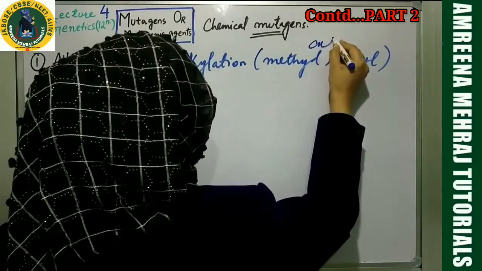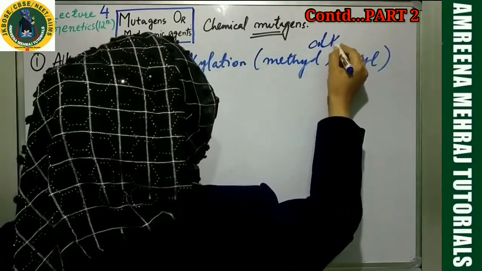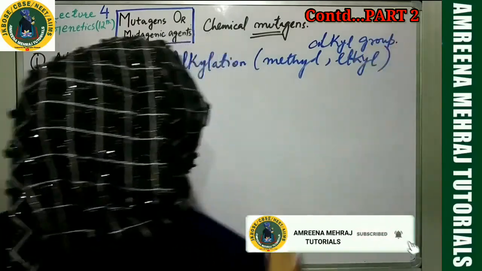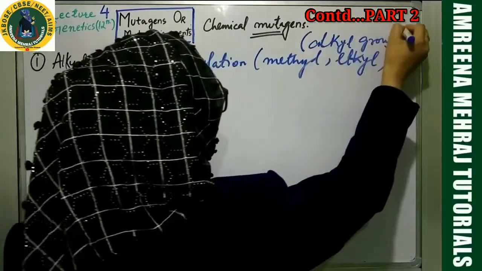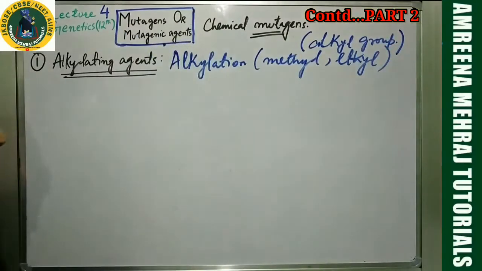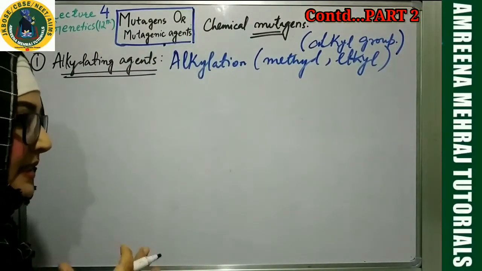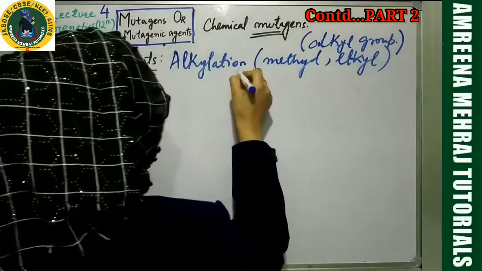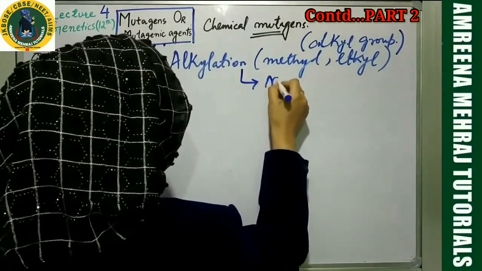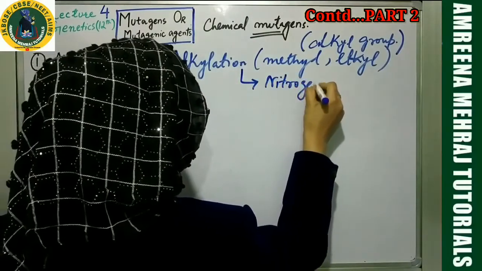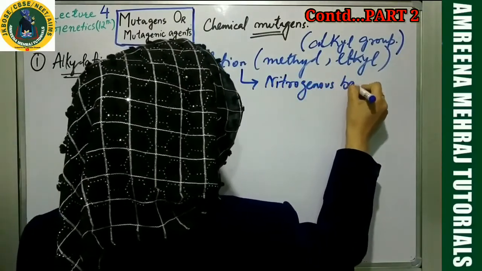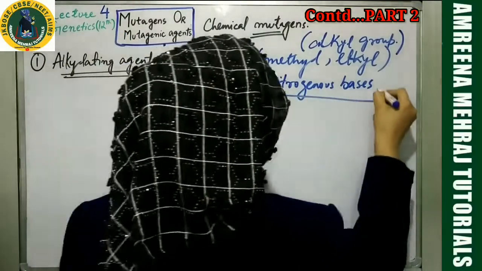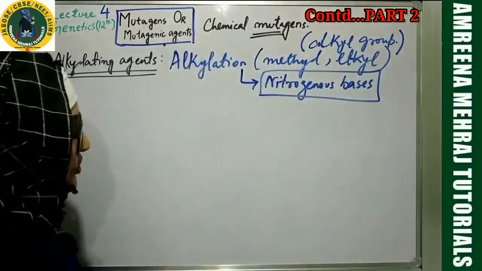So what is this group basically? This is the alkyl group. Either a methyl group or an ethyl group will be added. Now, ma'am, where will it be added? In the DNA. It will be added to the nitrogenous bases. So alkylation will happen to the nitrogenous bases. We are not bothered about the phosphate backbone and the sugar. These damages happen to the nitrogenous bases.